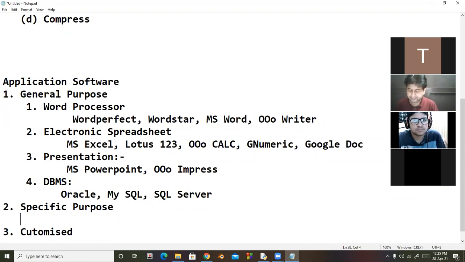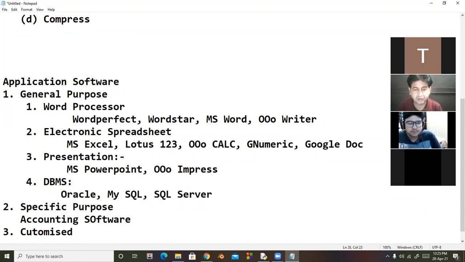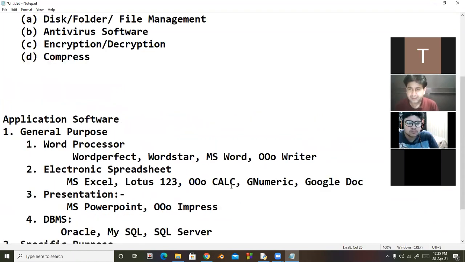For example, accounting software. One example is Tally software. In Tally you can make your balance sheet, your accounts, with your company name. It means these are for specific purpose.